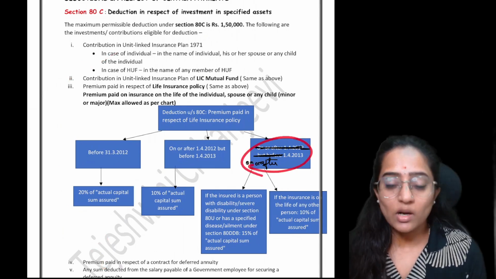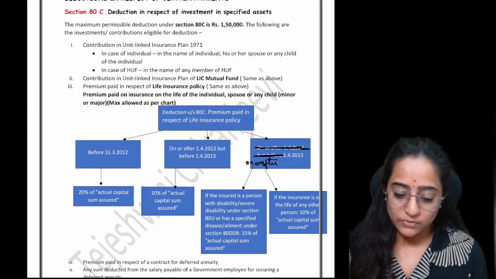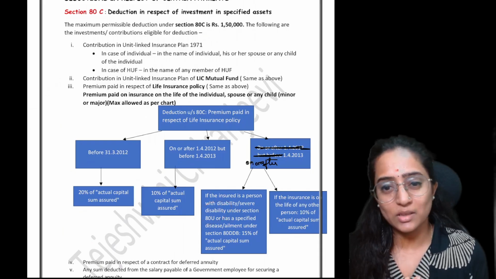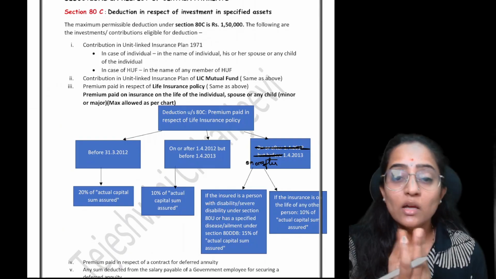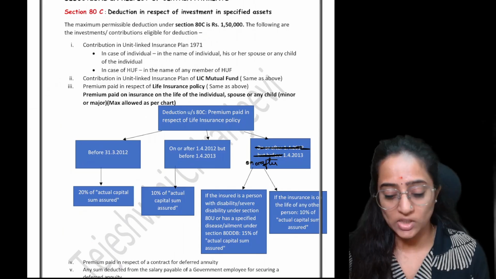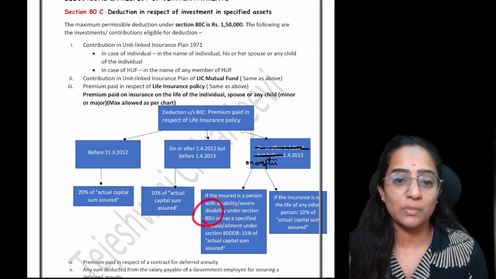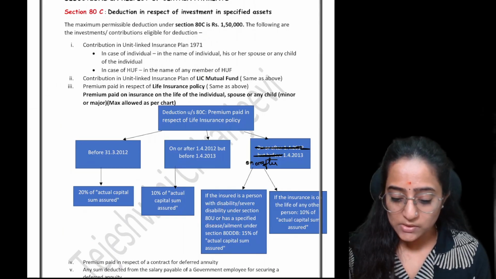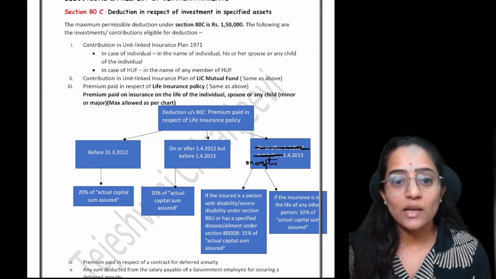If it is taken on or after 1/4/2012, then if the person is suffering from 80U disability, 80U is nothing but the section wherein they give you additional deduction. They are coming under the permanently disabled or severely disabled, or any other ailments which are coming under 80DD, 80DDB.